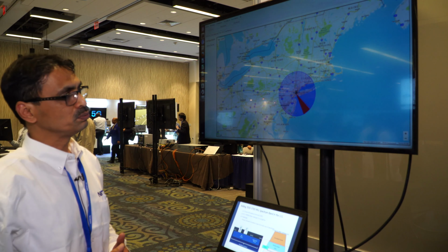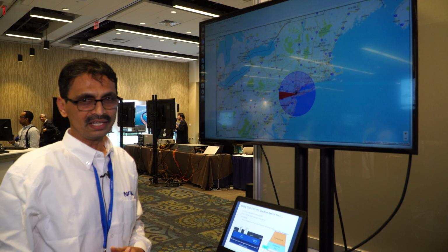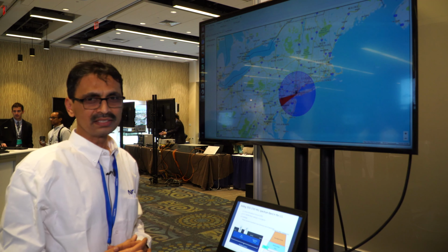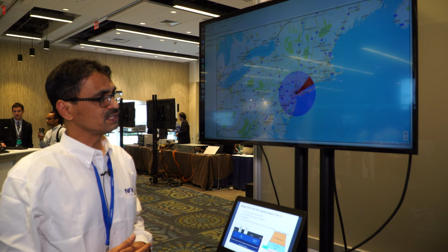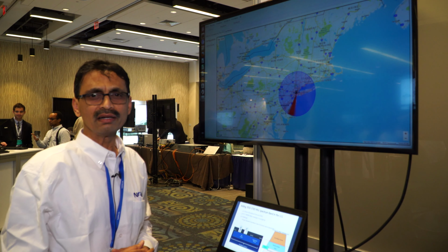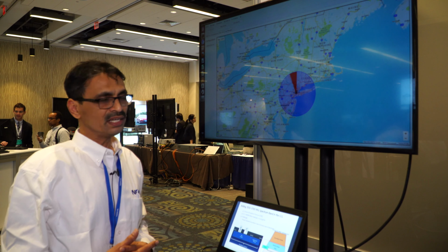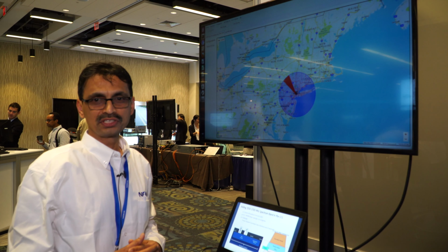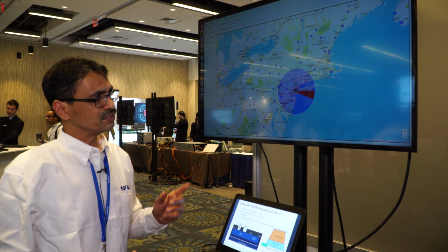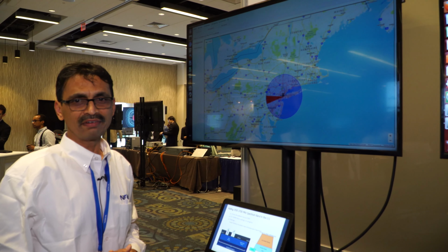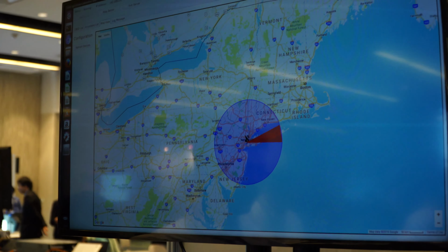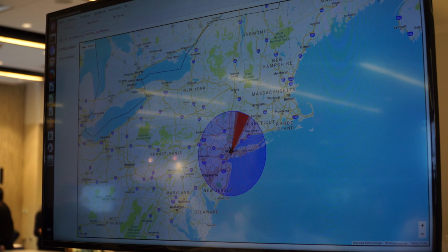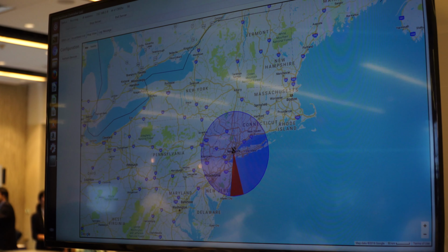We are going to show two functionalities here. In the New York region, we are going to take out the 3550 to 3600 megahertz range. What it means is all the LTE devices that are currently operating in this frequency either need to get reassigned a different spectrum or shut down if none is available. So in the New York region, we are going to take out the 3550 to 3600 frequency, and then we are going to show that all the devices will get reassigned from 3600 to 3610.